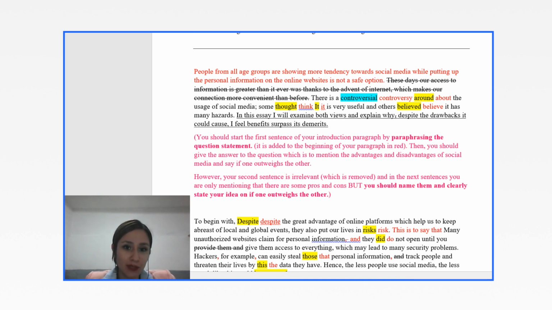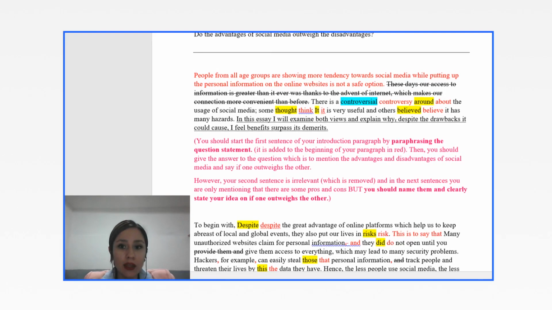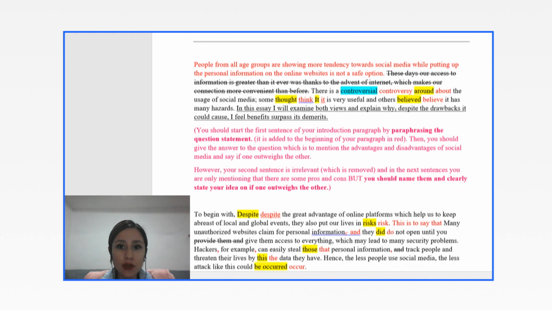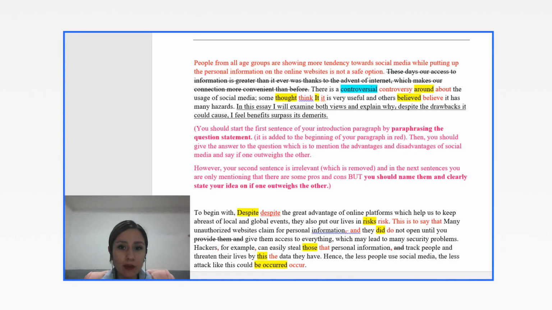Now, to talk about your grammatical and vocabulary mistakes, here you said there is a controversy about something. You don't need an adjective here, you need a noun here, and controversy is a noun. Some thought it is very useful. No, since you are generally talking about a fact, so it should be simple present, right?